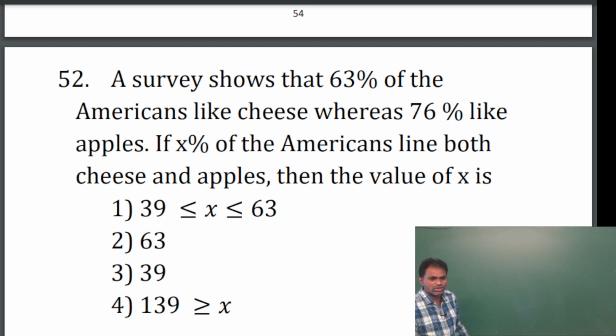A survey shows that 63% of the Americans like cheese, whereas 76% like apples. If x percentage of the Americans like both cheese and apples, then the value of x is.